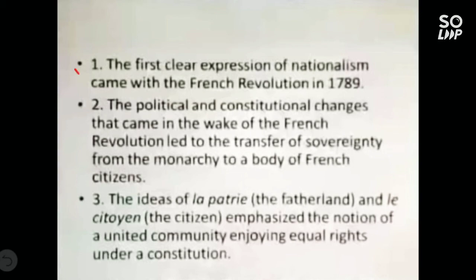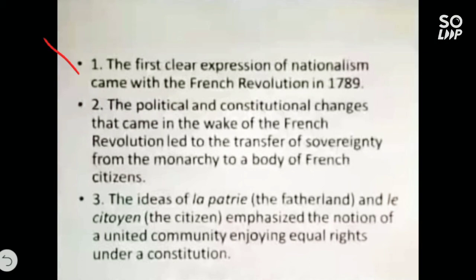The first clear expression of nationalism came with the French Revolution in 1789. Children, do you remember the three slogans of the French Revolution? Liberty, fraternity, and equality. These three words changed the world scenario. Everywhere, in every country, people were struggling for these three words, means liberty, fraternity, equality. Every person wants equal respect. Every person wants to be treated equally with other people.